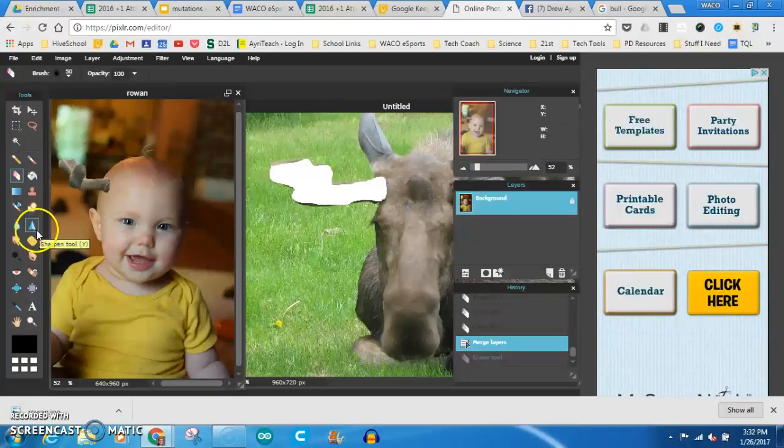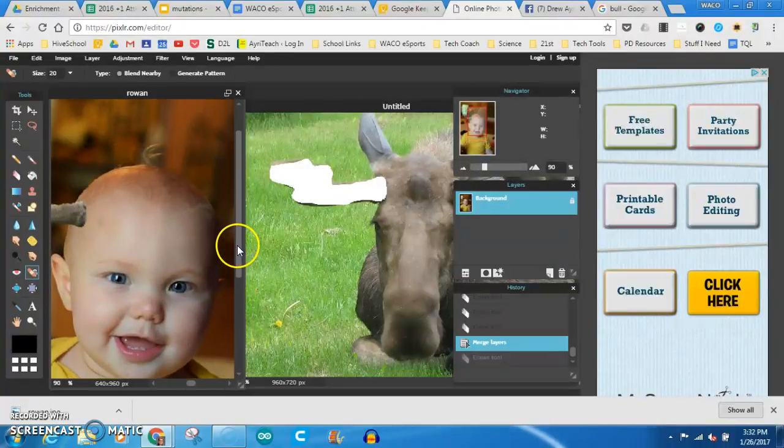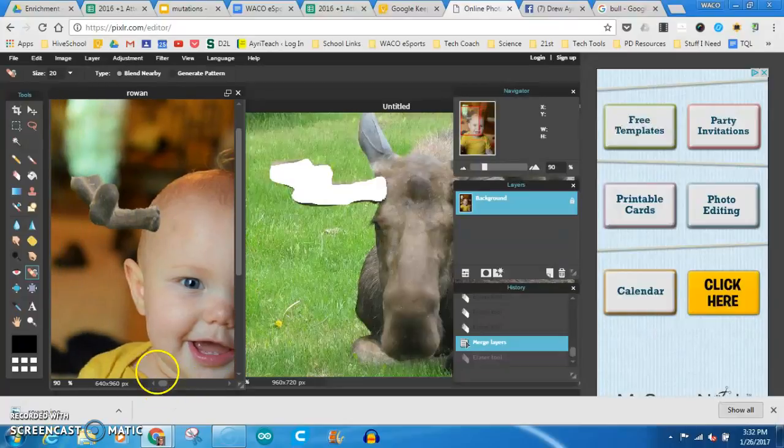What I'm going to use here is the spot heal tool right over here. It's got like a band-aid. And now I'm going to zoom in, and I'm just going to kind of go along and use this spot heal tool.